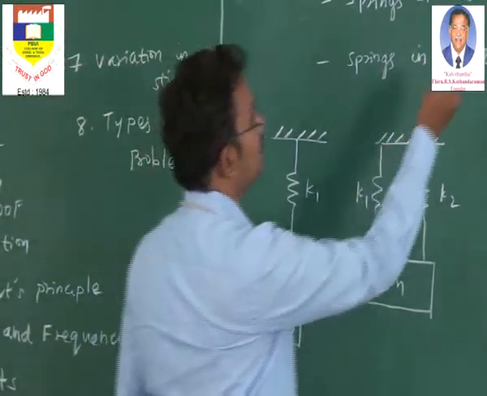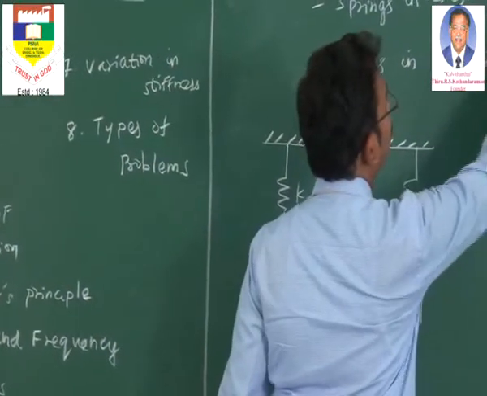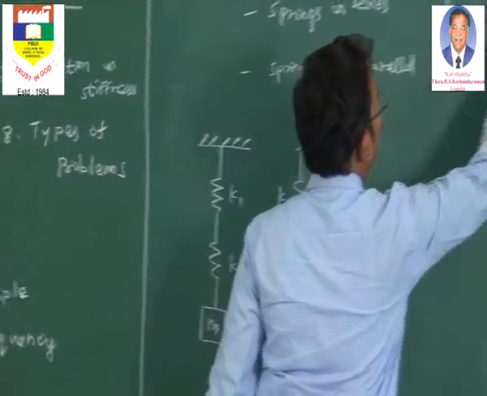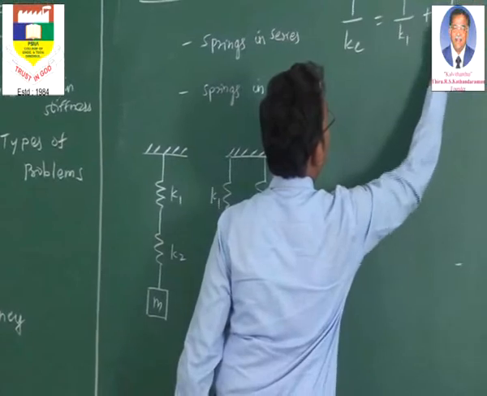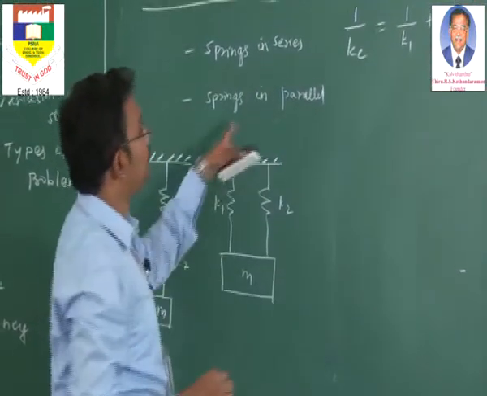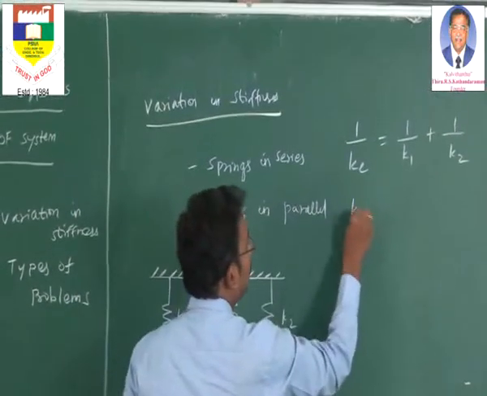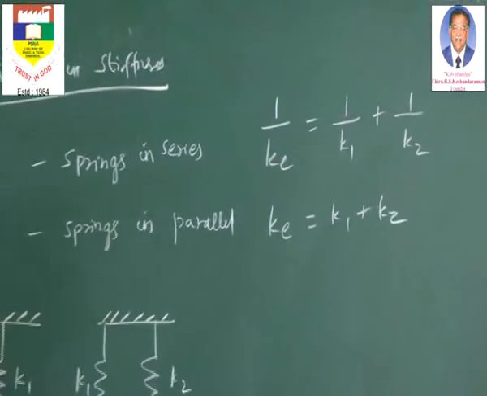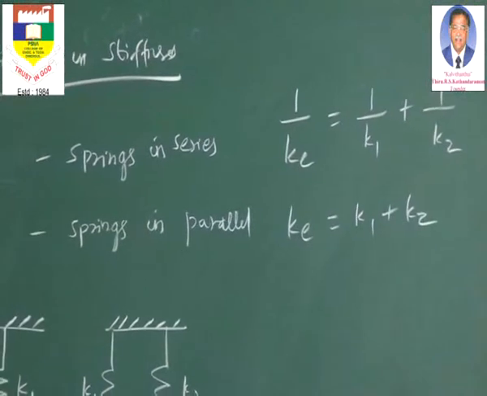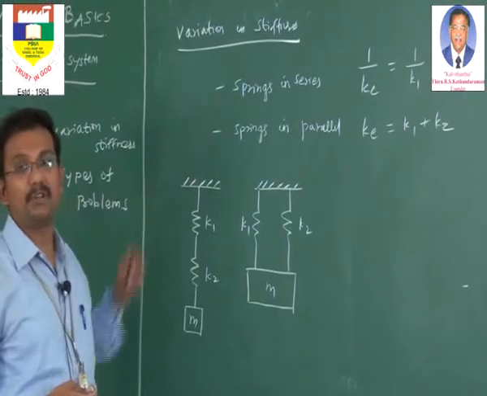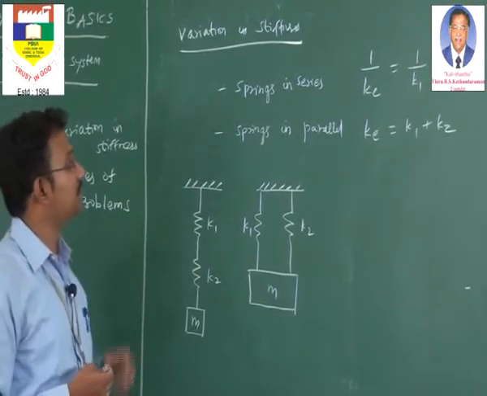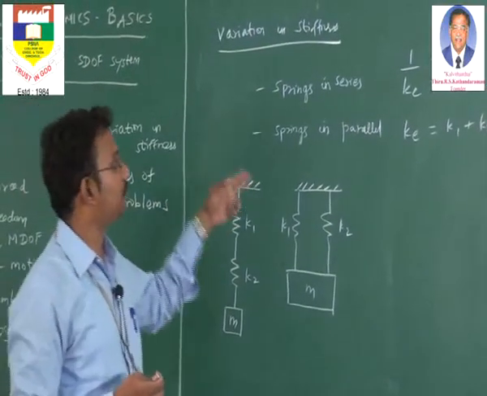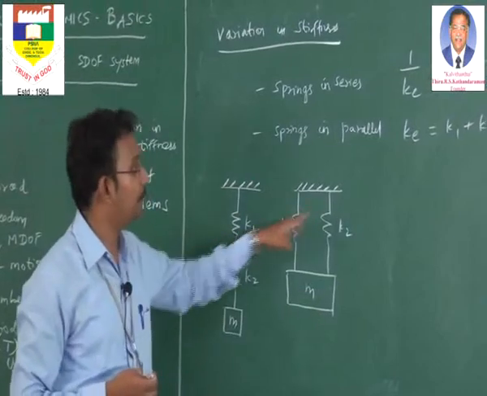Here for springs in series, I will write the equivalent condition. It is 1 by Ke is equal to 1 by K1 plus 1 by K2. Whereas for springs in parallel, the Ke can be directly calculated as K1 plus K2. So these are the two types of variation in stiffness: one is springs in series and the other is springs in parallel. So far we have seen these two types of springs.